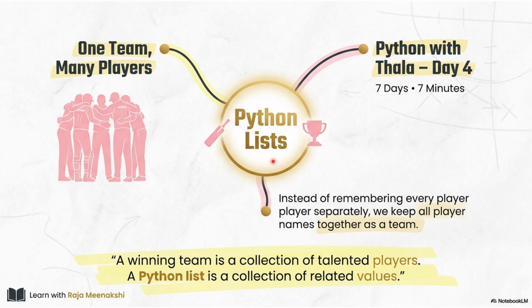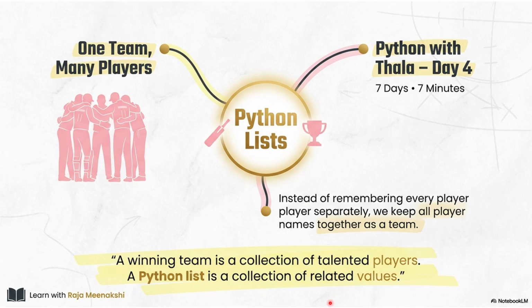So see here, Python list. How are we going to connect with Dhoni? One team will have many players. For each player, if we are creating a variable Dhoni, variable Rutraj, variable Jadeja, like that, it will be complicated. We can create CSK and put all the players inside that. Instead of remembering every player name separately, we keep all the player names together as a team. We need not have separate variables, and that would make our program too big. So a winning team is a collection of talented players.